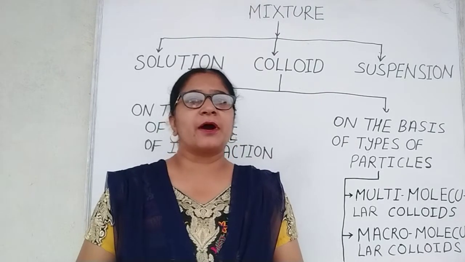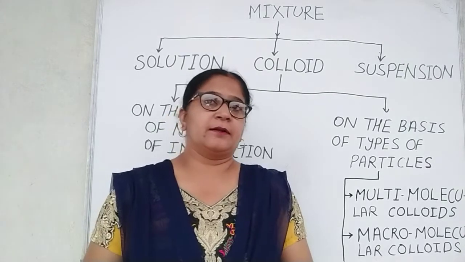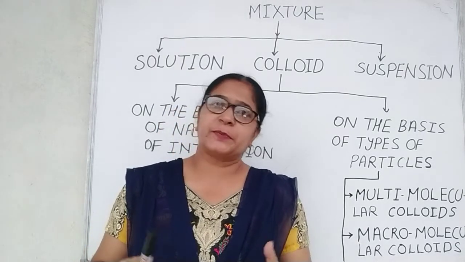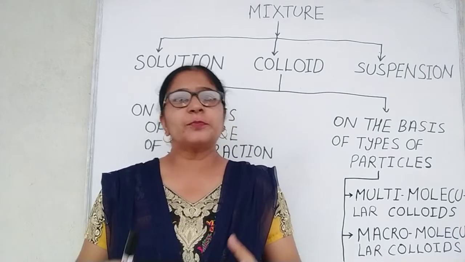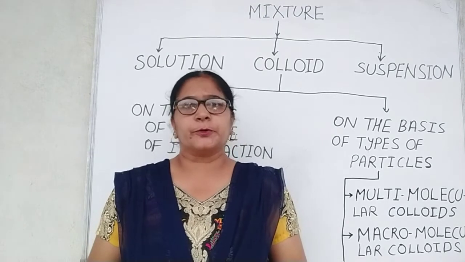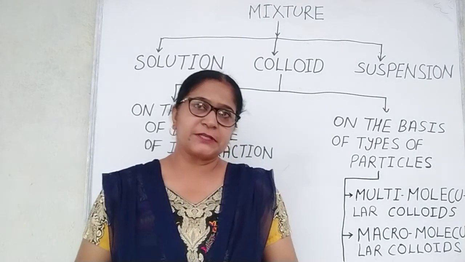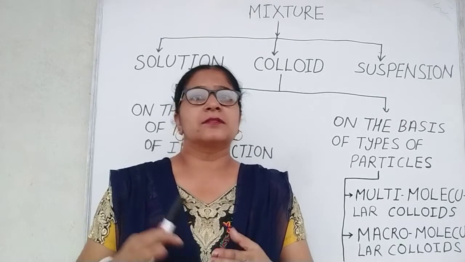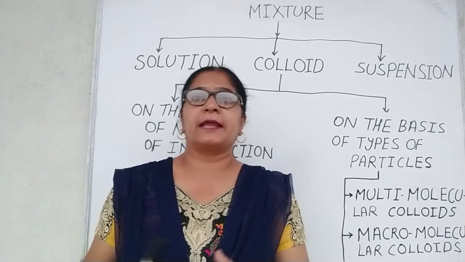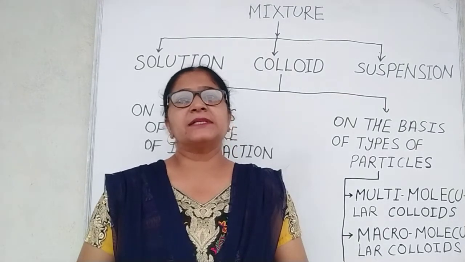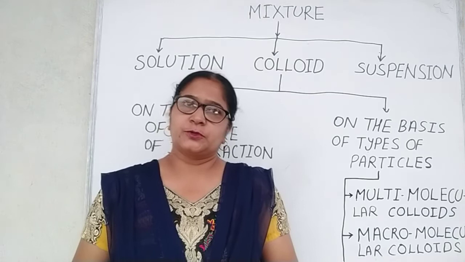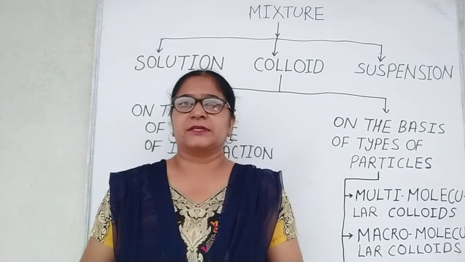We will discuss this topic in more detail, but before that, we should know what a suspension is. A suspension is a heterogeneous mixture whose particles remain suspended or undissolved. Also, the diameter of particles of a suspension is more than 1000 nanometer. Therefore, it can be seen with our naked eyes. If we pass the suspension through filter paper, it does not pass. So, this was about suspension.